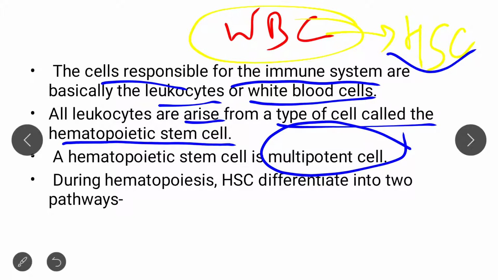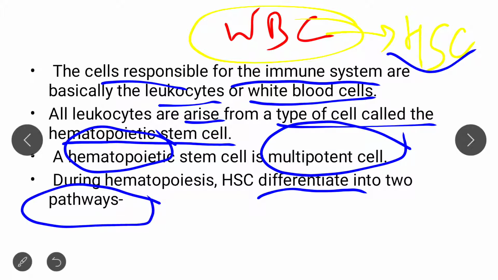Now, when this hematopoietic stem cell undergoes differentiation, it is divided into two pathways.